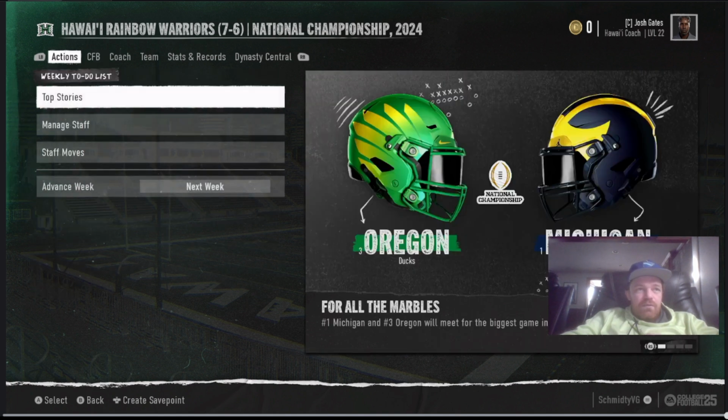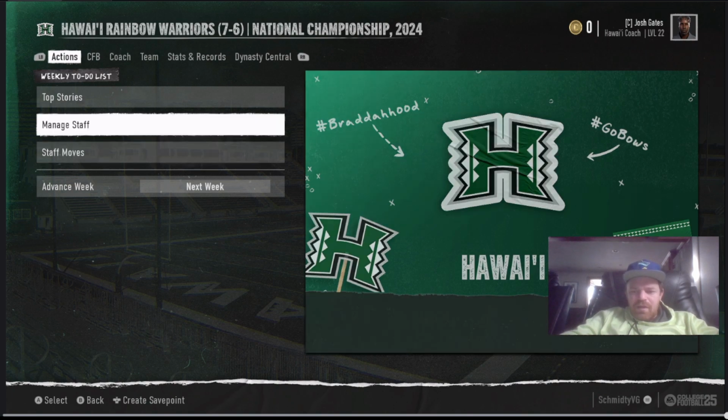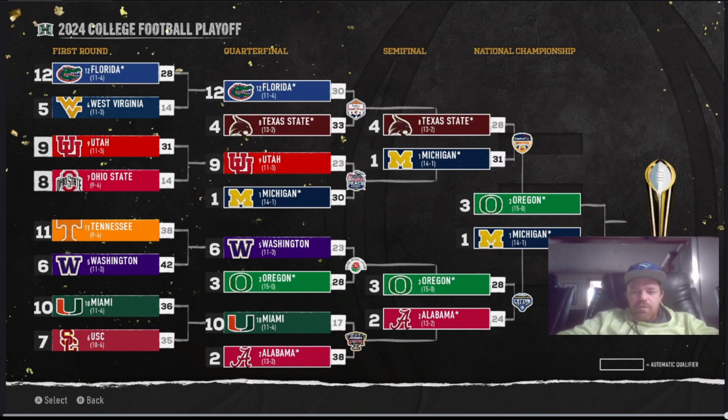Let's go ahead over to the championship game, and I'll pull up the playoff if I can find it. So I was able to find the college football playoff bracket. West Virginia had a surprise good year, and I guess Florida as well. Texas State getting a 4 seed. That's interesting. Utah beats Ohio State.